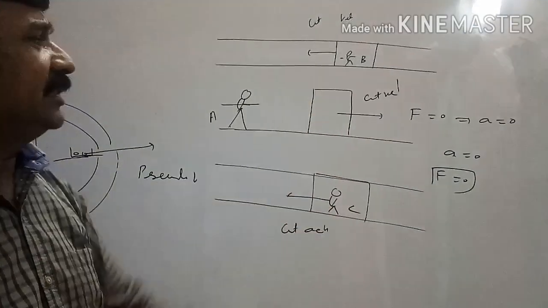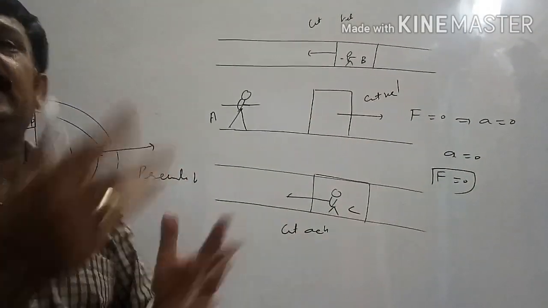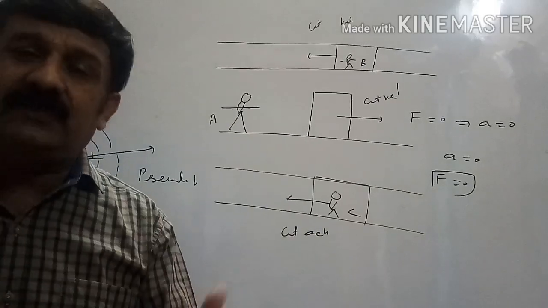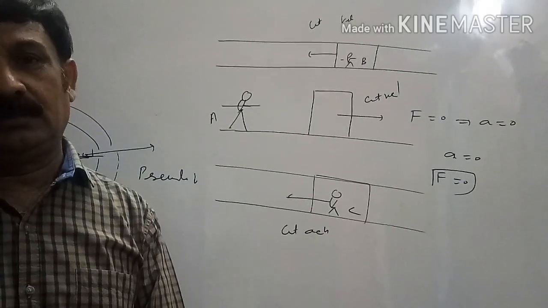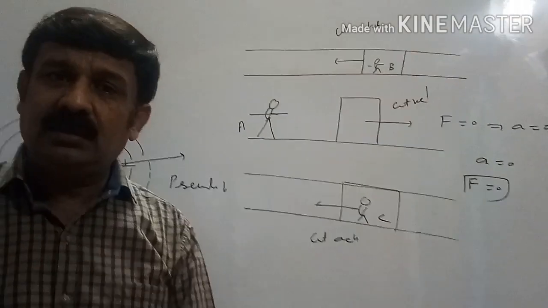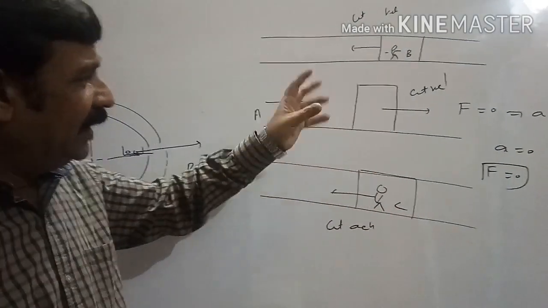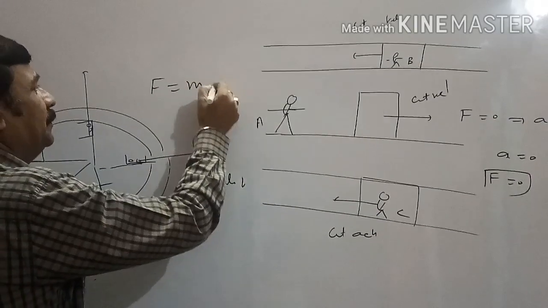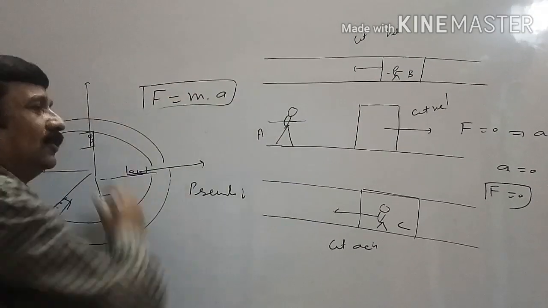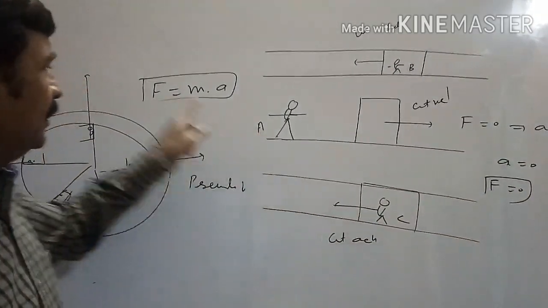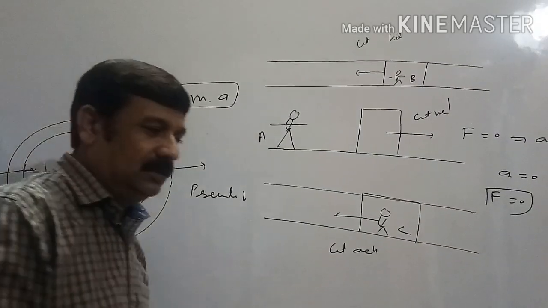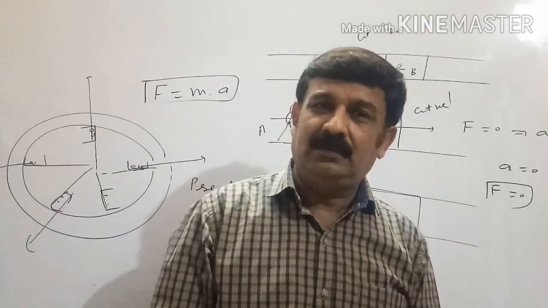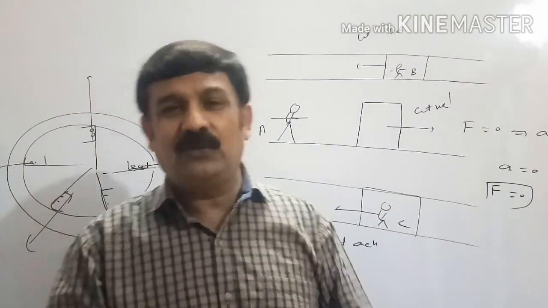If this box is experiencing acceleration in the backward direction, who is responsible for creating this force on the box? If there is acceleration, the box has some mass, so definitely there will be some force, which is the product of mass and acceleration. So this person is calculating this force. But can anyone tell who is exerting this force on the box?